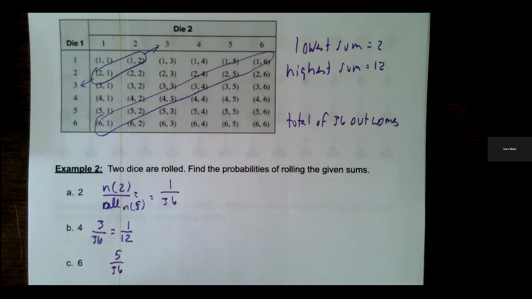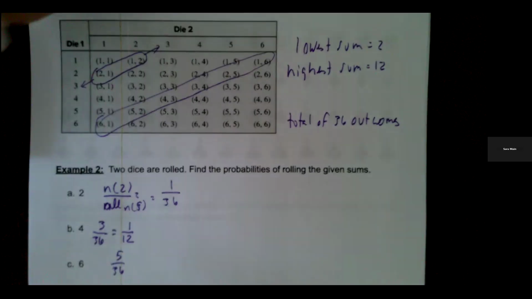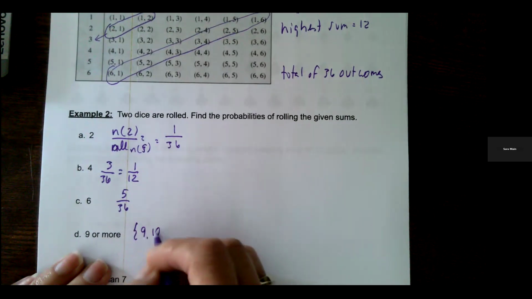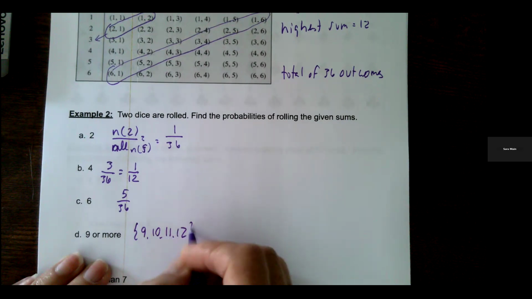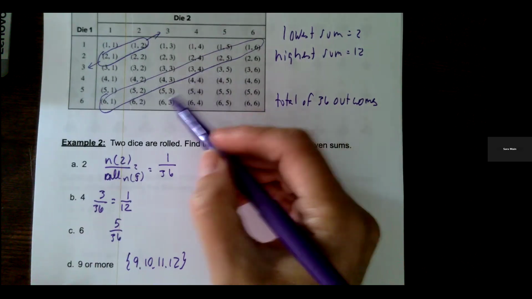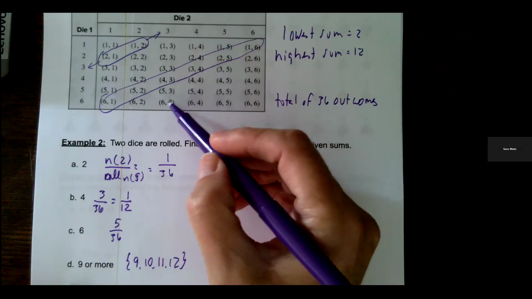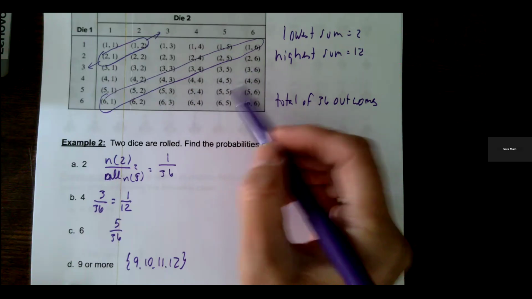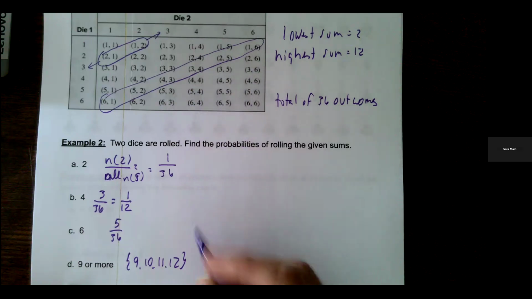And then 9 or more. 9 or more means that we're including the sums of 9, 10, 11, and 12. So the sum of 9 happens here, 6, 3. So everything here and beyond. So 1, 2, 3, 4, 5, 6, 7, 8, 9, 10. So that would be 10 out of the 36.